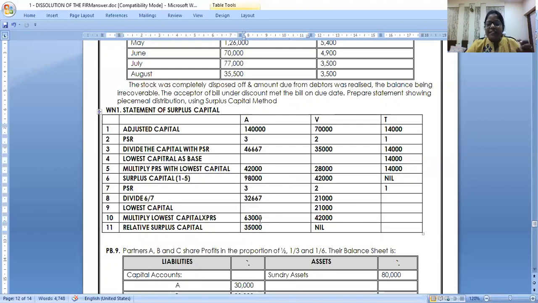Once I finish paying 63 and 35, 98 to A, 42 to B, can I say if I pay this much capital, look at the cursor, then I'll come to a level where my remaining capitals 42, 28, 14 are automatically in the PSR. So whatever I pay is PSR; whatever is not paid to the capitals is like a loss for the firm, that has automatically come in the PSR. Now unmute and ask your doubts. Ask me, please. And if it is clear, put a message: clear, ma'am.